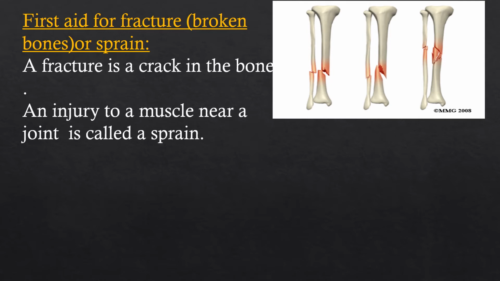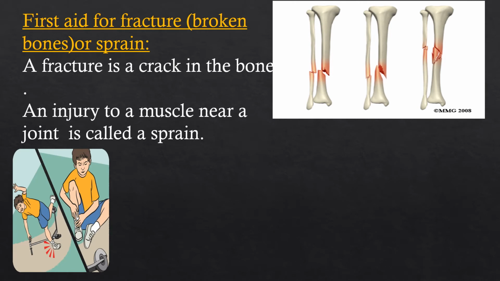What is a sprain? A fracture is different, a sprain is different. A sprain means an injury to a muscle near a joint. When we fall down, in minor falls, we may get a sprain.